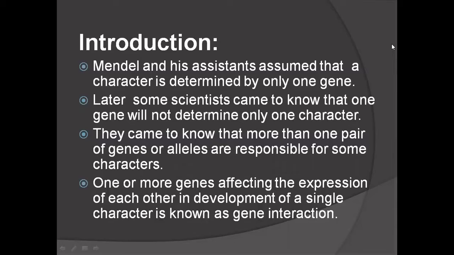So they thought that one gene determines one character. After experiments on pea plant, that is monohybridization and dihybridization, they got the phenotypic ratios 3:1, 9:3:3:1. So they thought that there are two alleles, one is dominant and another one is recessive.